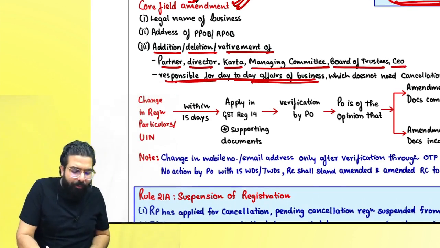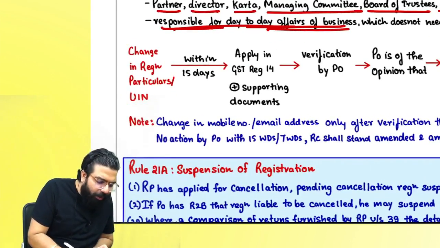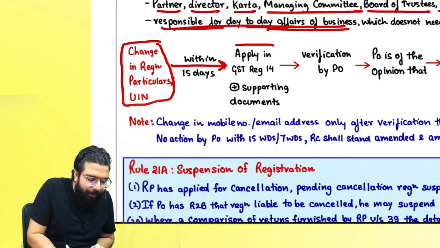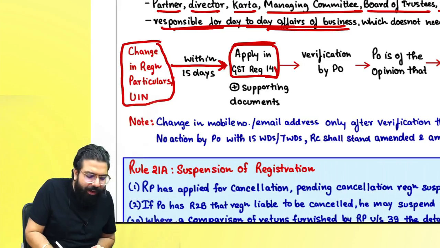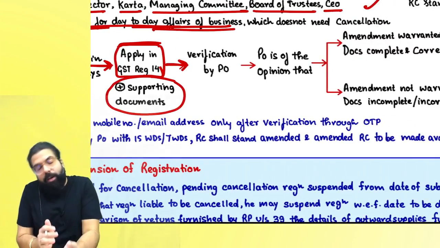There is no requirement for cancellation of registration. Then whenever there is a change in the particulars, just do one thing: go online, and within 15 days apply in GST REG 14 along with the supporting documents. The officer will go ahead and start the verification.